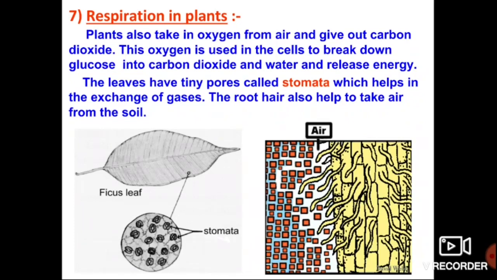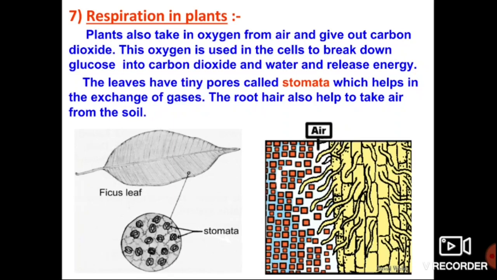Then how does respiration take place in plants? In plants, we observe the leaves, right? The leaves are also called the kitchen of the plant. In that kitchen of the plant, the leaves, we observe a small number of pores. Those pores we call stomata.